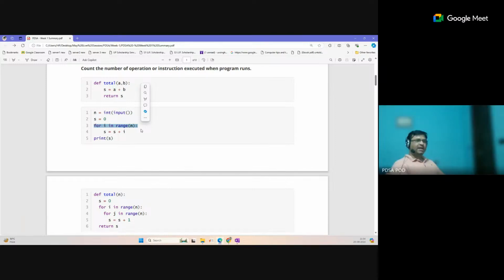No, as I said, in complexity calculation these are not fixed numbers. This just represents the relation between the input and the total number of steps in terms of n. So we ignore the constant part as well as the multiplication part.